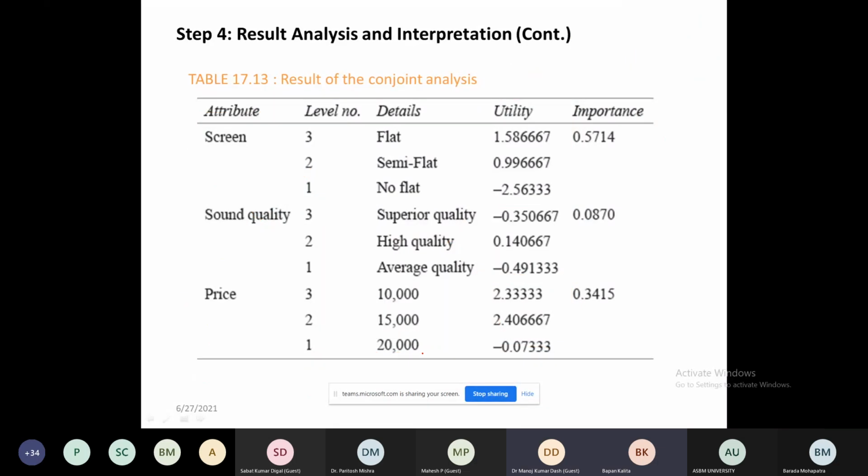No, sir. So how is this utility calculated? What is the actual basis of utility?